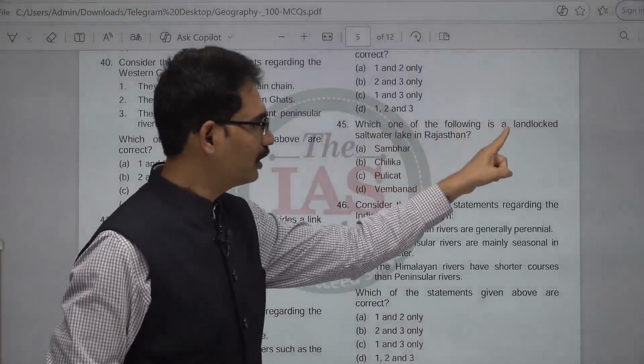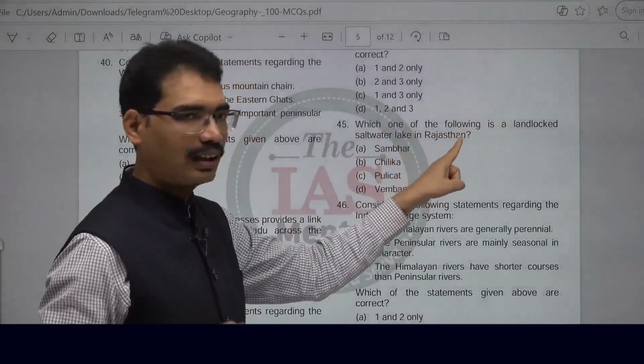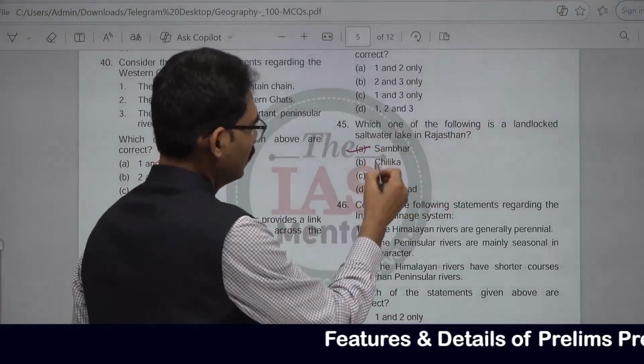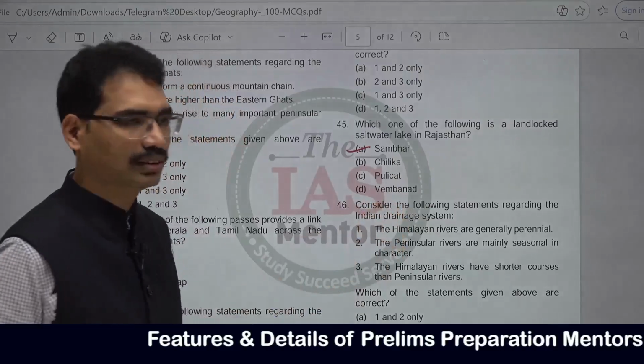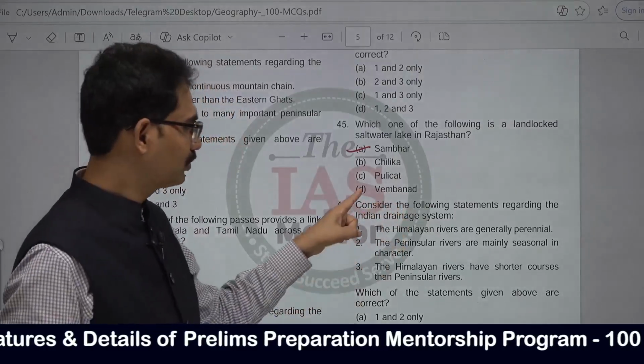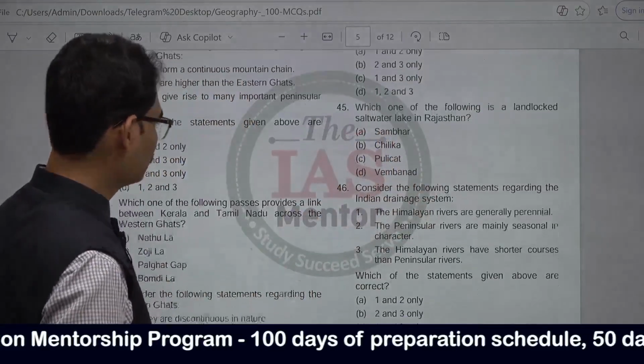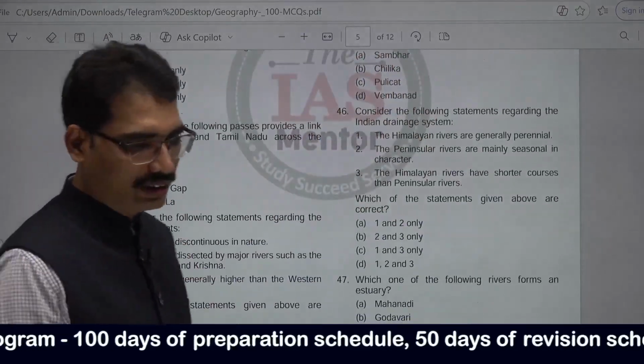Which one of the following is a landlocked saltwater lake in Rajasthan? That is Sambar Lake. Chilka is in Odisha, Pulicat is in Tamil Nadu Andhra border, and Vembanad is in Kerala. Sambar. Next, 46th one.